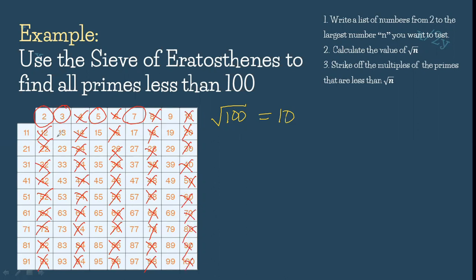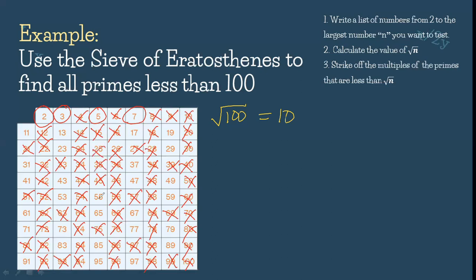Okay, now for the multiples of 3, we have 3, 6, 9, 12, 15, 18, 21, 24, 27, 30, 33, 36, 39, 42, 45, 48, 51, then 54, 57, 60, we have 63, 66, 69, then 72, 75, 78, 81, 84, 87, 90, 93, 96, and 99. So now, for all the multiples of 5 naman po.